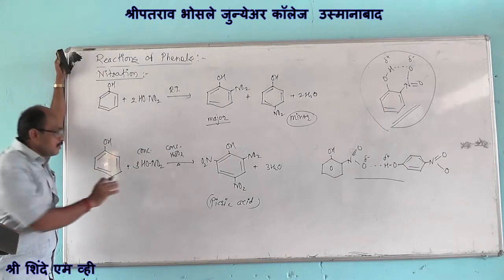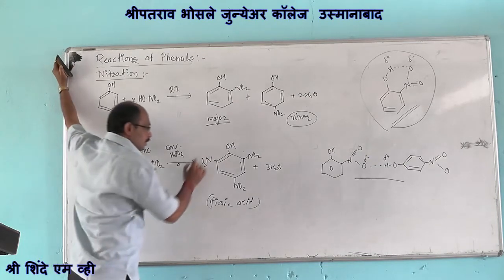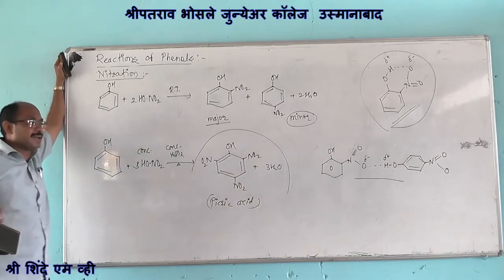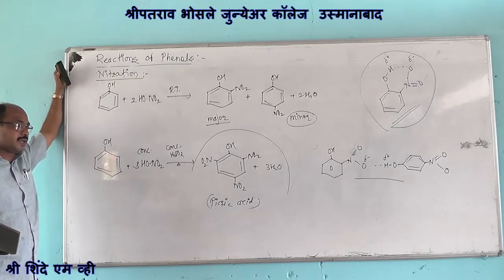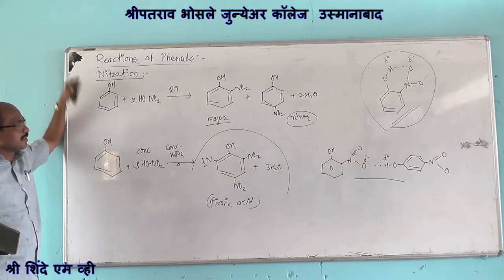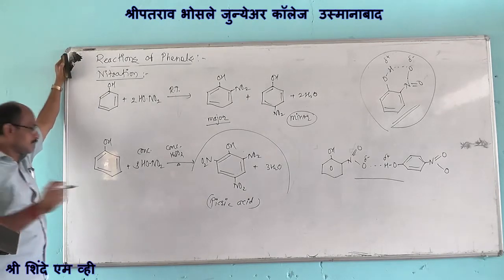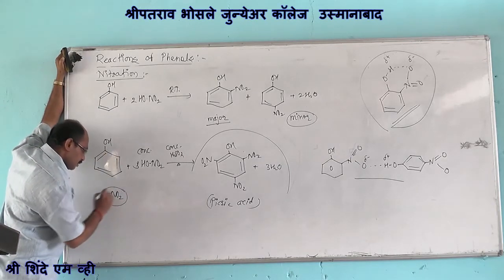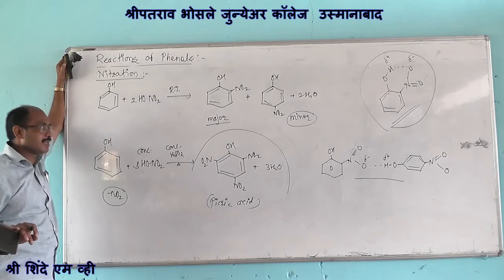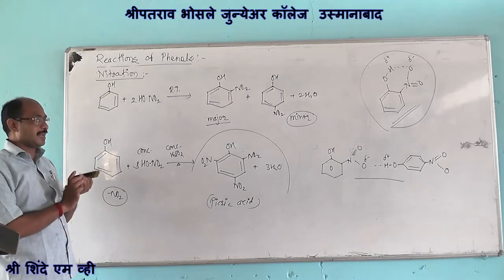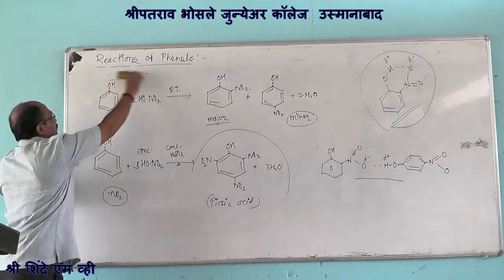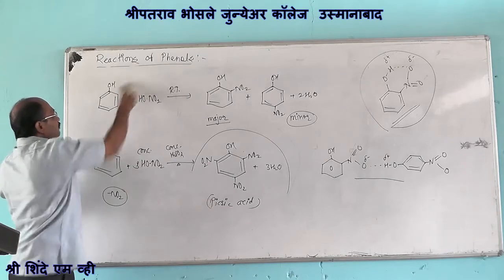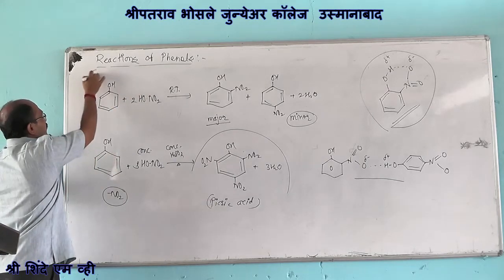This involves the formation of picric acid, 2,4,6-trinitrophenol, from the action of concentrated nitric acid in presence of concentrated sulfuric acid. These reactions involve introduction of nitro group as an electrophile to the aromatic ring, so this reaction is known as nitration reaction. Next reaction, it is the sulfonation reaction.